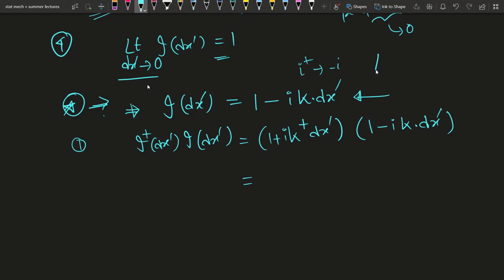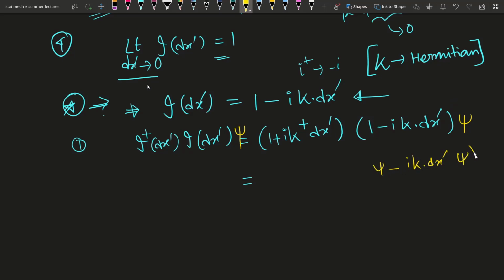Now what is k? What I have not mentioned is that k in this expression that I have just asserted must be a Hermitian operator. Take a state psi and operate sequentially. First this thing on psi, then it becomes psi minus I k dot dx dash, and then operate 1 plus I k dagger dx dash.